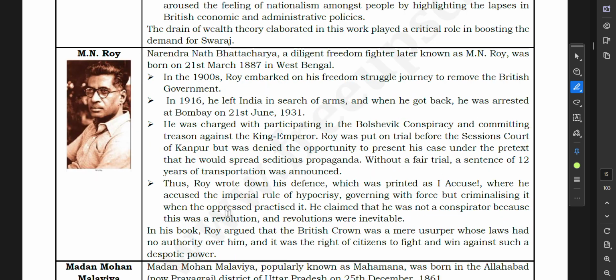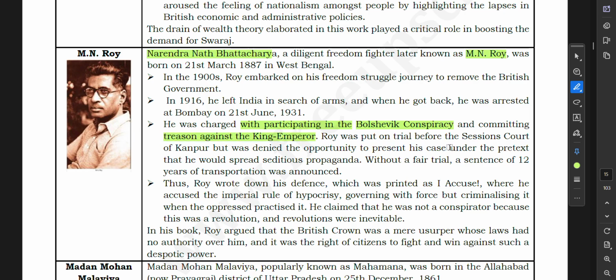Okay, now M.N. Roy. So Narendranath Bhattacharya, a revolutionary freedom fighter later known as M.N. Roy, embarked on his freedom struggle to remove the British. He was charged with participating in the Bolshevik conspiracy and committing treason against the king emperor.